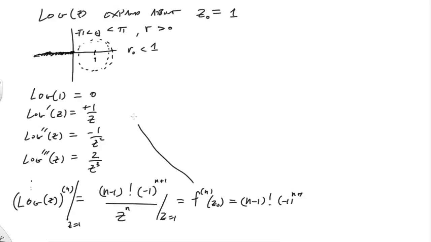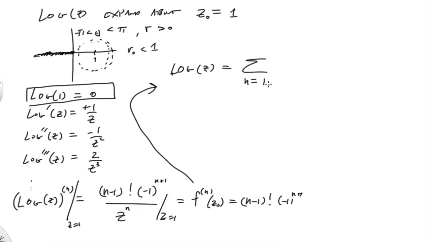Okay, so we can put that all together then, and principal log of z is equal to the sum n equals 1, because again, I don't need that first term because it's going to be 0 anyway, so I can start at 1 instead of 0, going to infinity of n minus 1 factorial, negative 1 to the n plus 1 power, and then I put z minus 1 because I'm expanding about z0 equals 1, to the nth power, all over n factorial.